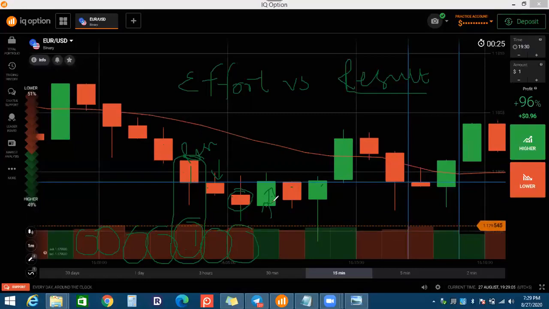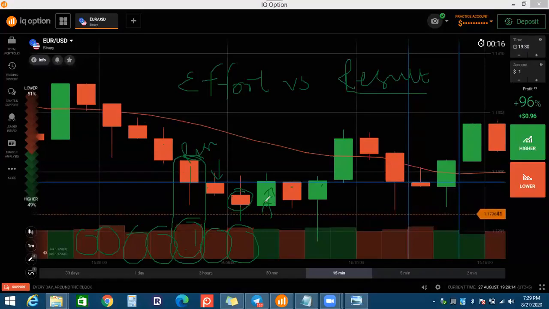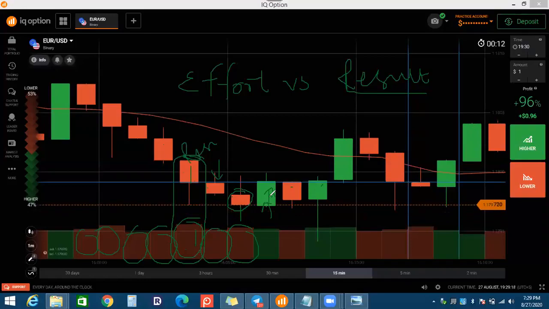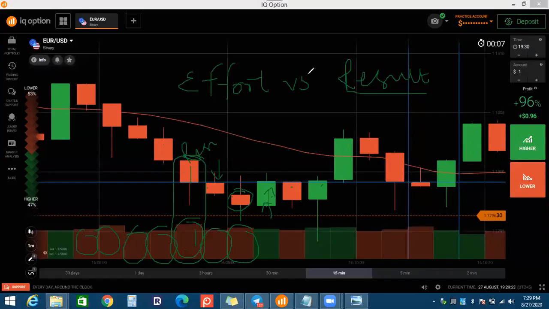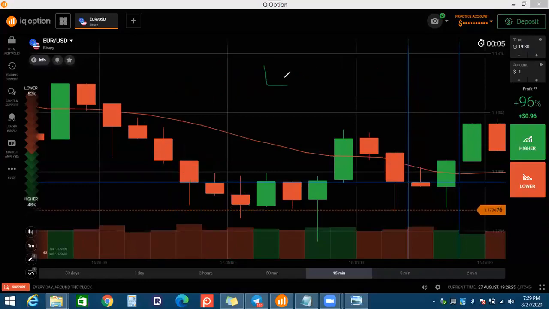There are so many signals, so many setups, so many sure shots in the VSA. When you understand these things, you will get an idea of when you can place a put option or call option for 1 minute, 2 minutes, 3 minutes, or 5 minutes. These are the setups we will cover in this course. And there are 40 setups, 40 signals.